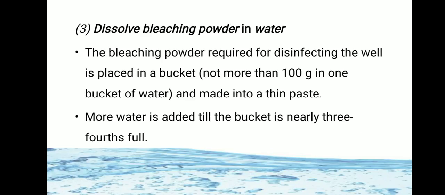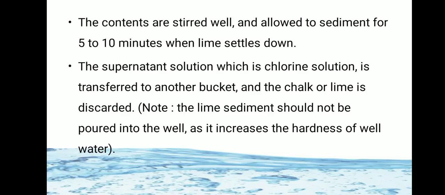So what to do? First, take the required amount of bleaching powder into the bucket, add water up to 3/4 of the bucket, and make it into a thin paste. Then stir well and allow it to sediment for 5 to 10 minutes. After that, the supernatant solution, which is pure chlorine solution, is transferred to another bucket and the chalk or lime is discarded. The lime sediment should not be poured into the well as it increases the hardness of water.